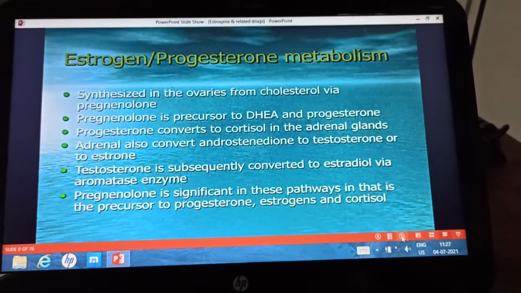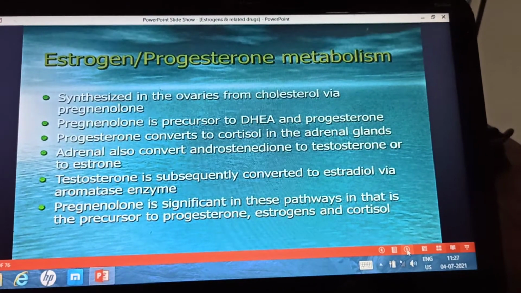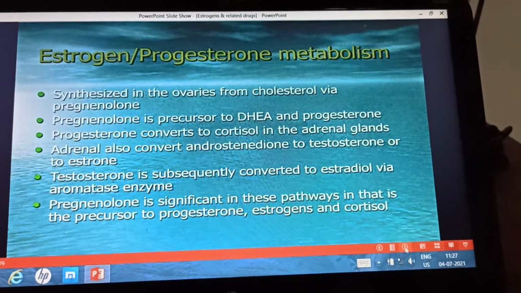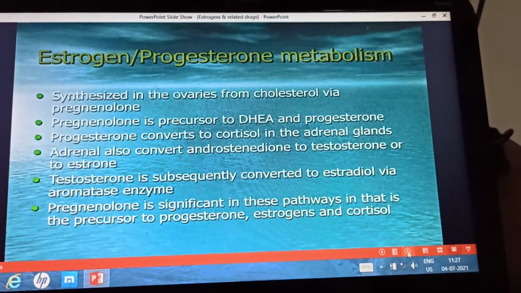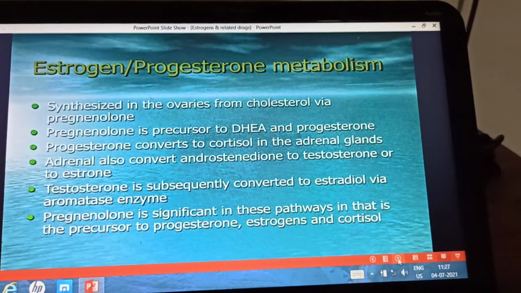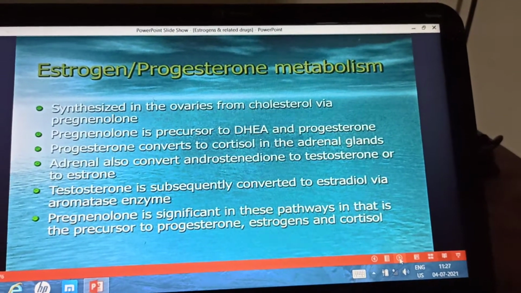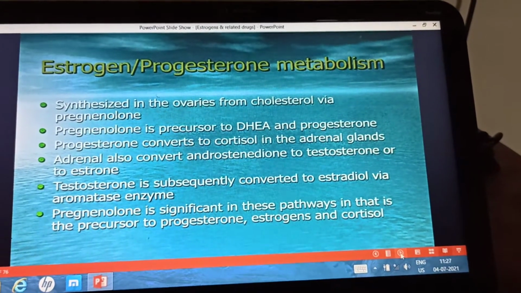Progesterone is also converted to cortisol in the adrenal glands. Adrenals also convert androstenedione to testosterone or to estrone. Testosterone is subsequently converted to estradiol via the aromatase enzyme. Pregnenolone is significant in these pathways in that it is a precursor to progesterone, estrogen and cortisol.